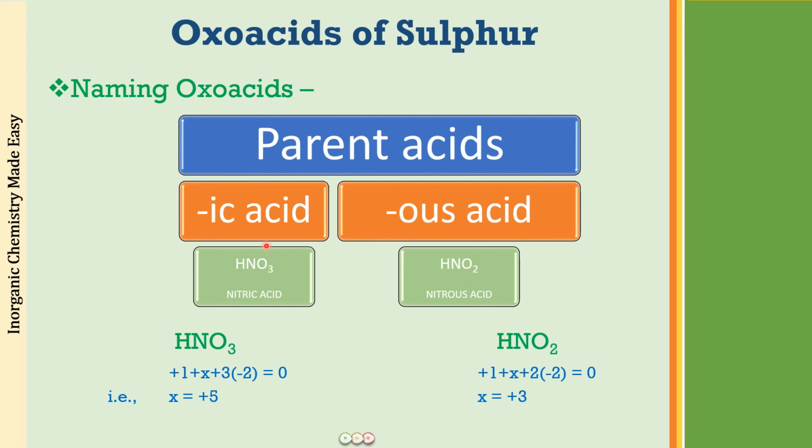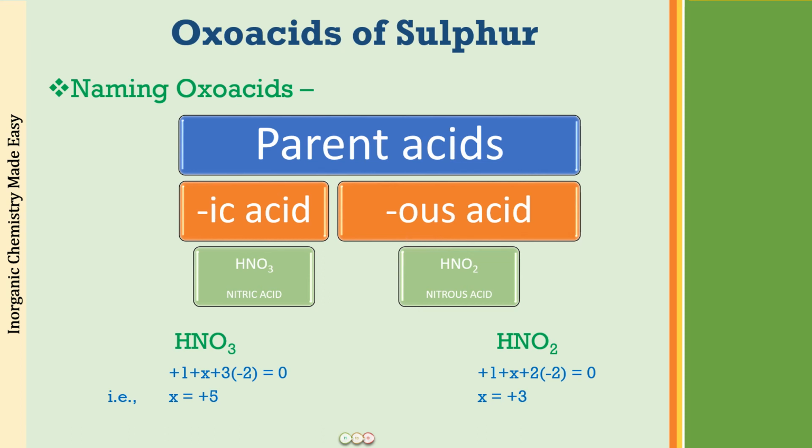For example, iron is ferric and ferrous: ferric has the +3 oxidation state and ferrous has +2. Stannic and stannous for tin are +4 and +2. Similarly, plumbic, plumbous, mercuric, mercurous. In all of these, for the higher oxidation state we write the suffix ic, and for the lower oxidation state we write us.